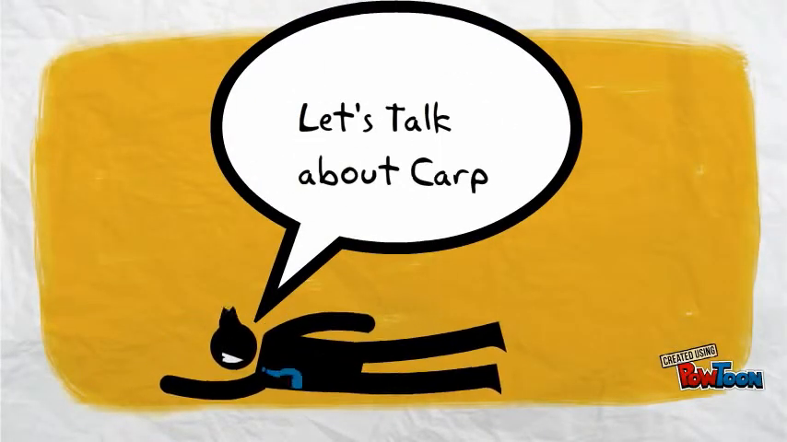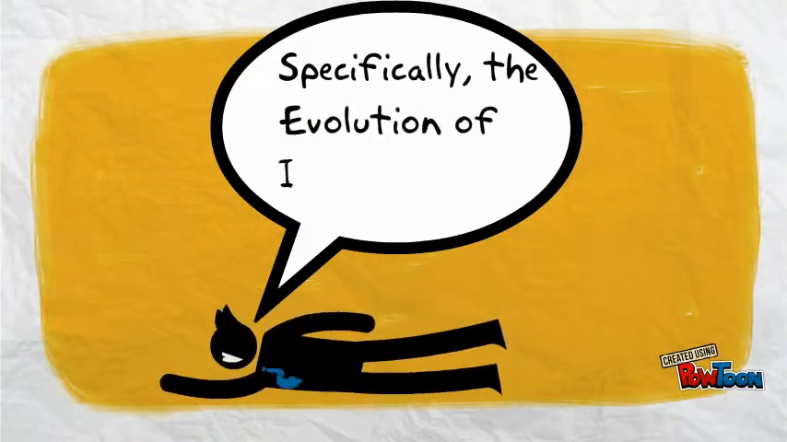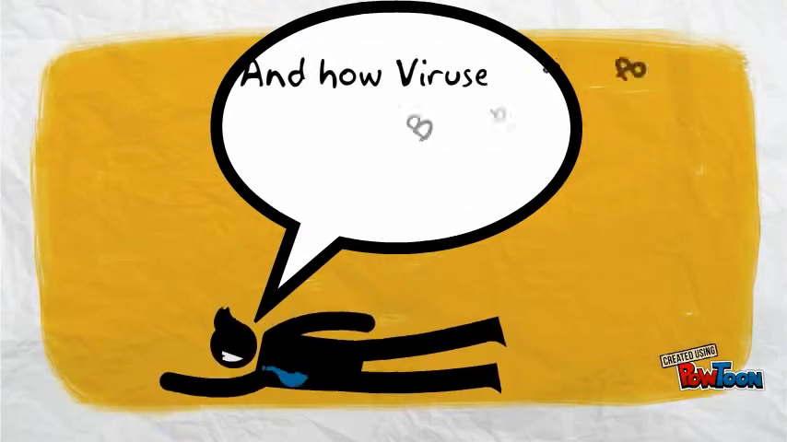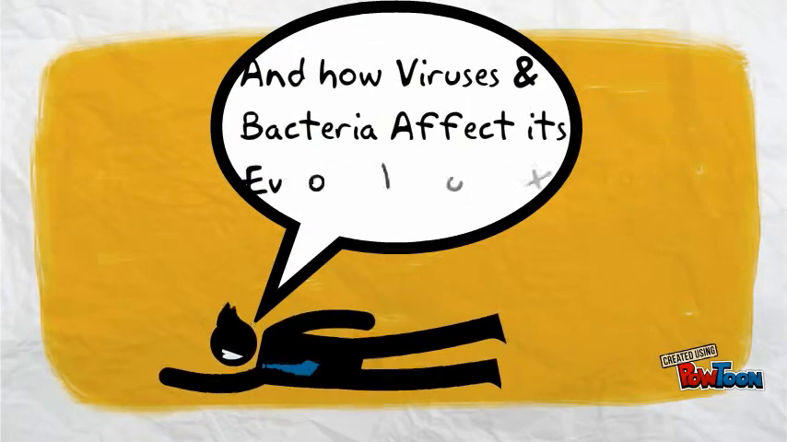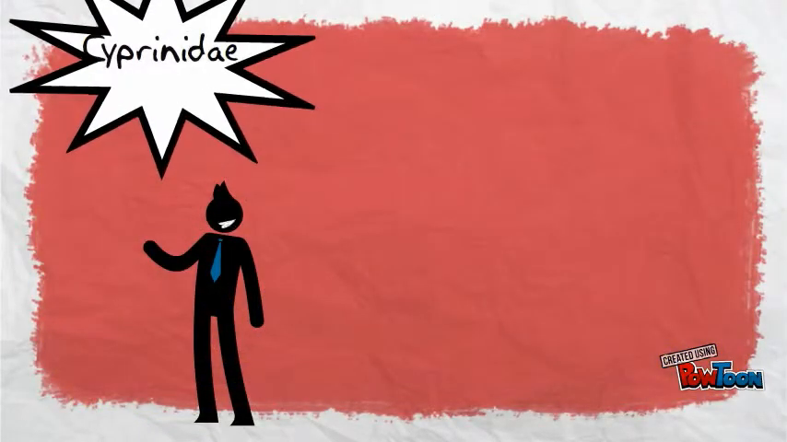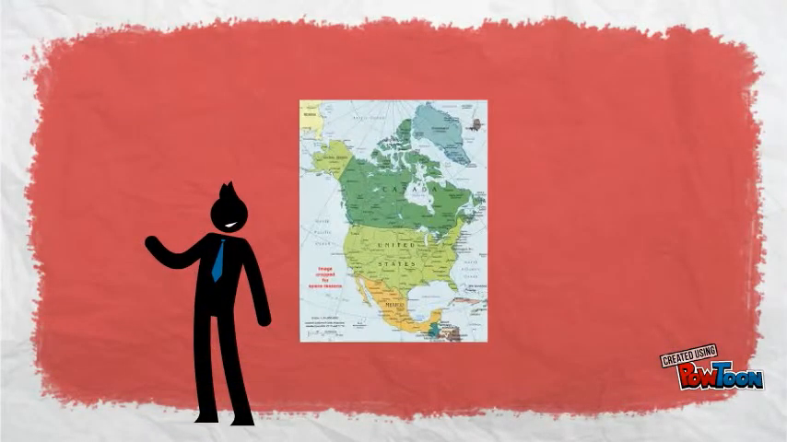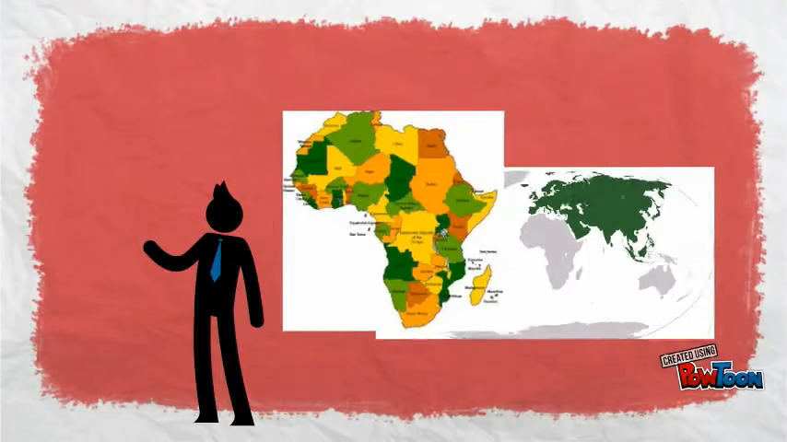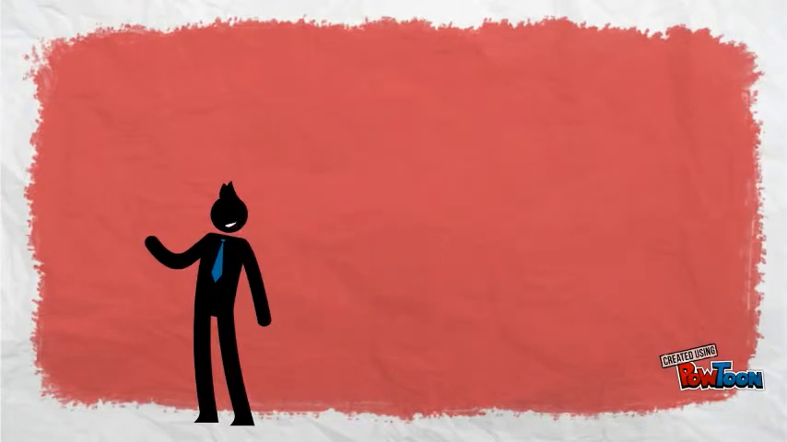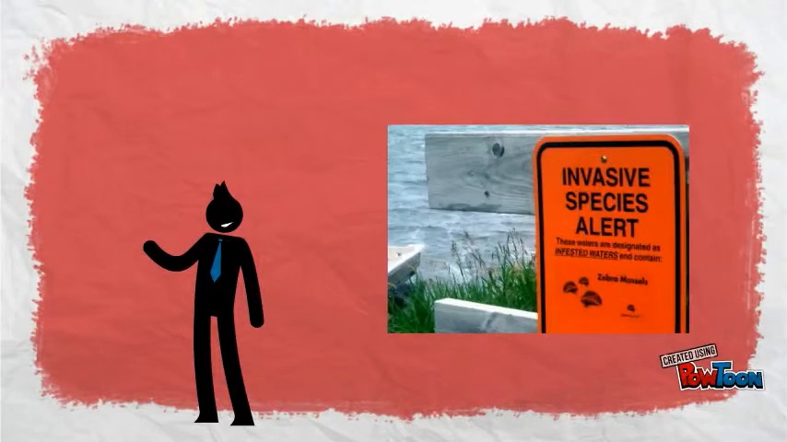Hi, today we'll be talking about the evolution of inland carp species and how viruses and bacteria affect evolution. The common carp are part of the Cyprinidae family. The family is native to North America, Eurasia, and Africa, even though the carp itself is an invasive species.